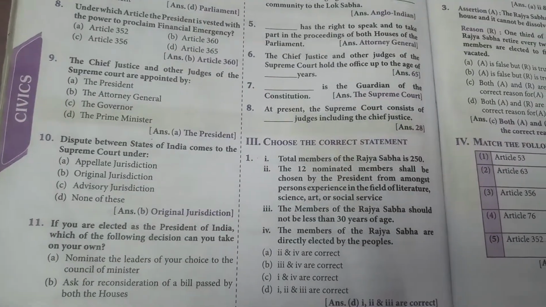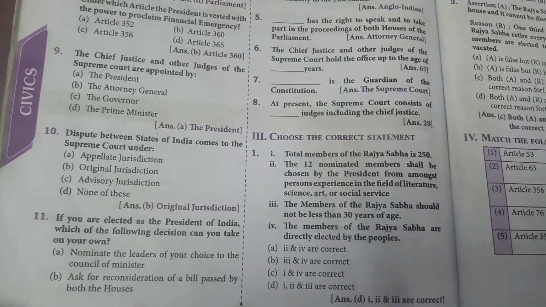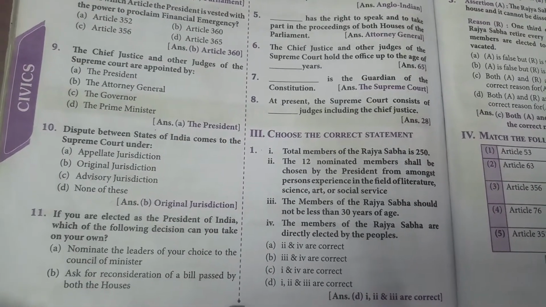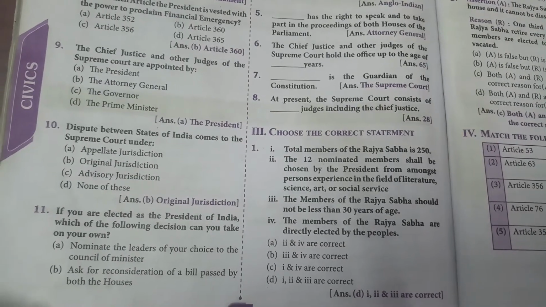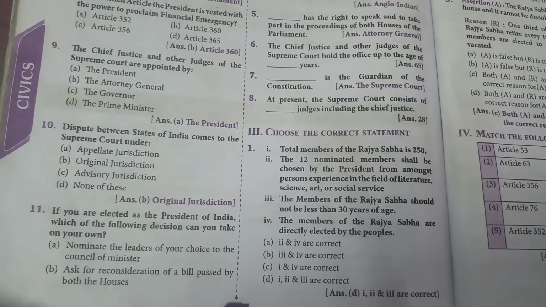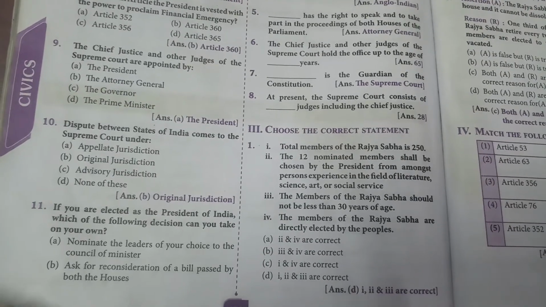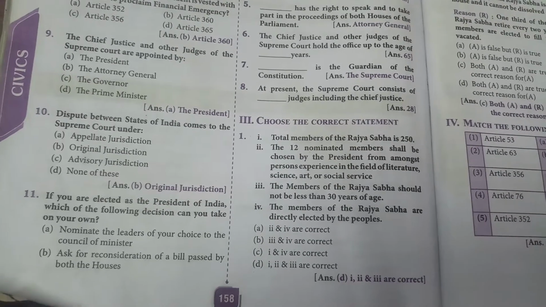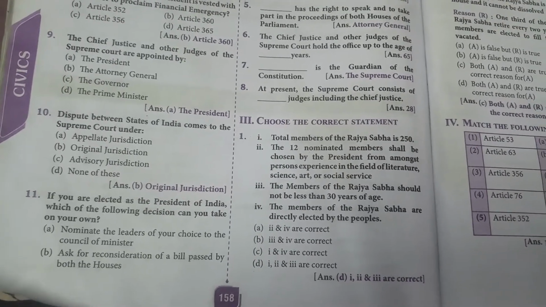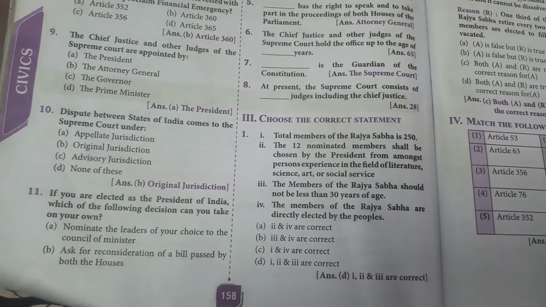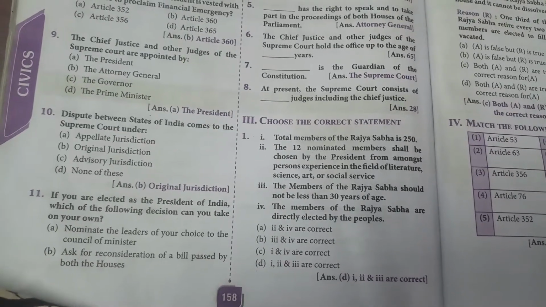Choose the correct statement. The total members of the Rajya Sabha is 250. The 12 nominated members shall be chosen by the President from amongst persons experienced in the field of literature, science, art or social service. The members of the Rajya Sabha should be not less than 30 years of age. The members of the Rajya Sabha are directly elected by the people. So which are the correct answers? First one, second one and third are correct.